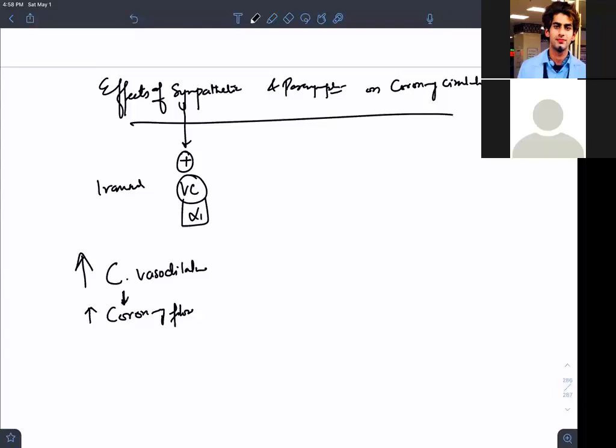Coronary vasodilation: you dilated the vessels. What will happen? Coronary blood flow will increase. Why? What is the reason? Metabolites are increasing, metabolic activity is increasing, heart rate is increasing, contractility is increasing.